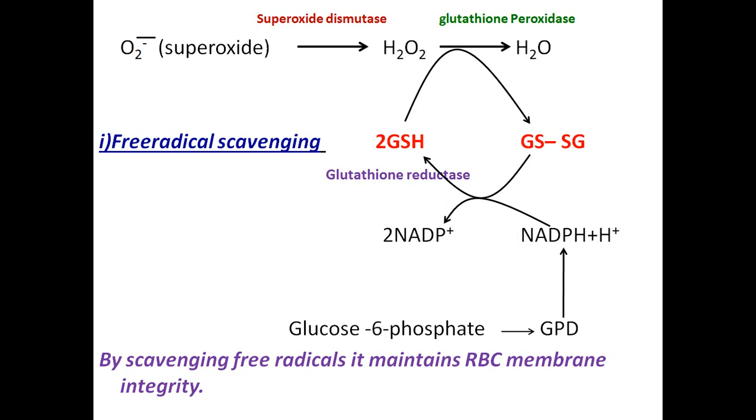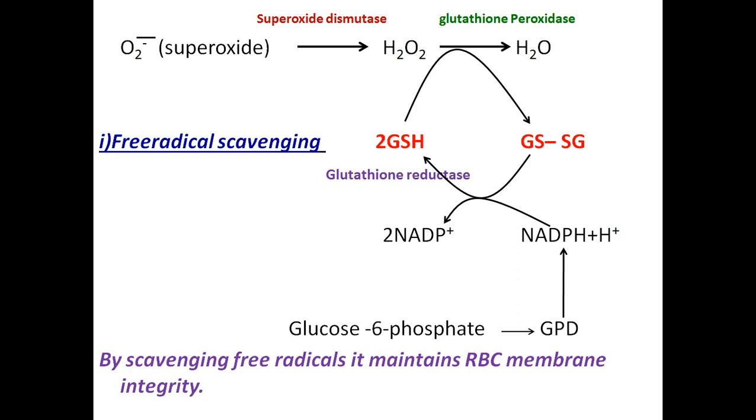Glutathione, GSH, is oxidized to GSSG, and the oxidized form is reduced again to GSH. Now this requires NADPH. So this NADPH comes from the HMP pathway. So by scavenging the free radicals, it maintains the RBC membrane integrity.